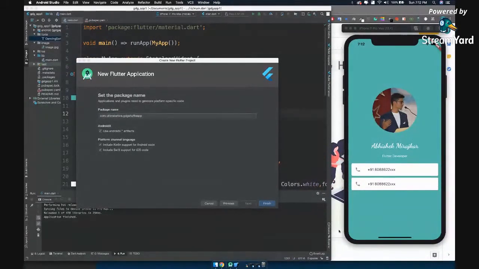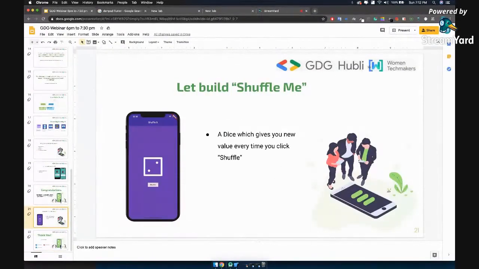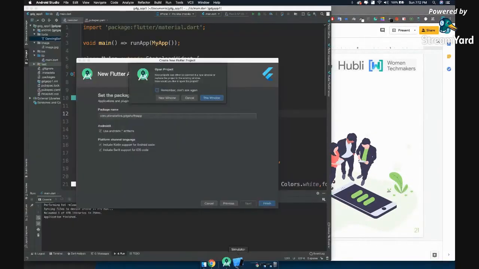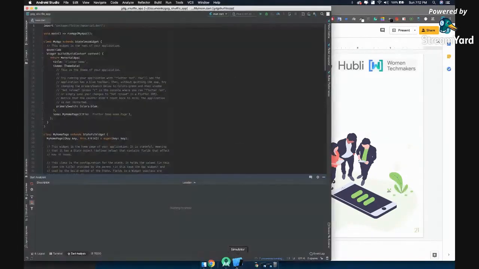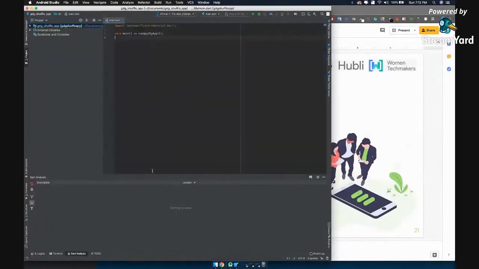So please make sure that in this application, we will go a little bit faster when it comes to front end, because I want you guys to concentrate on the back end, because we are going to use one library called the math library from Dart. So in this particular project, what you will understand is how to code a little bit of logic. All right, so yeah, my first project is ready. So let me just remove this whole thing.